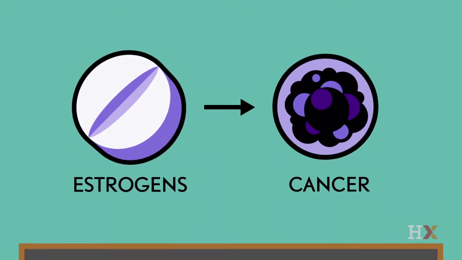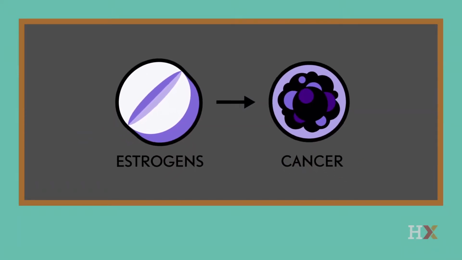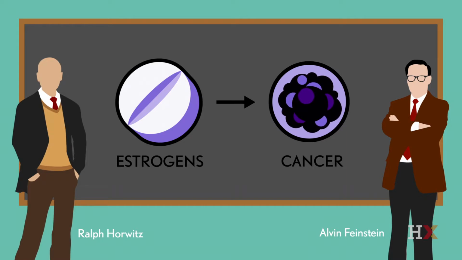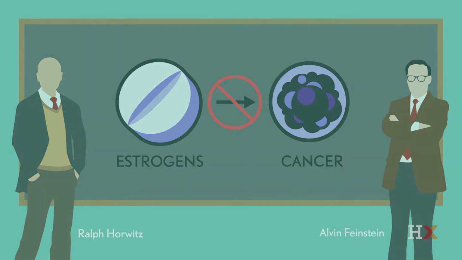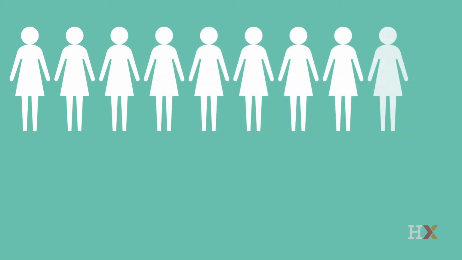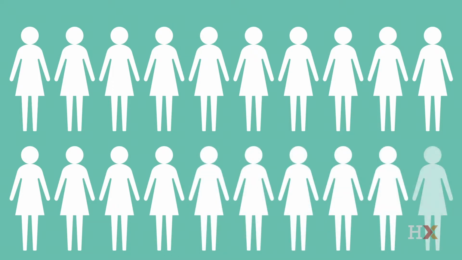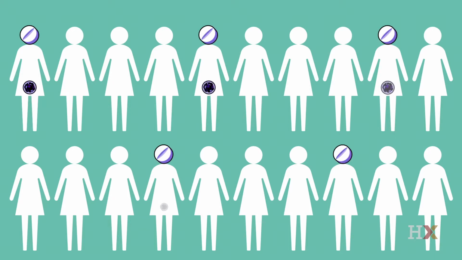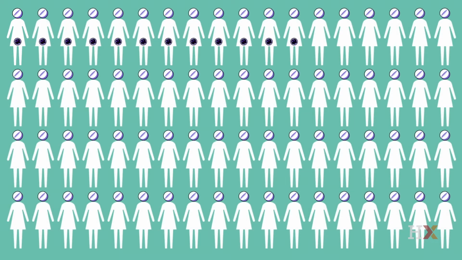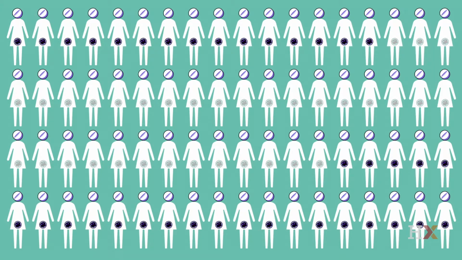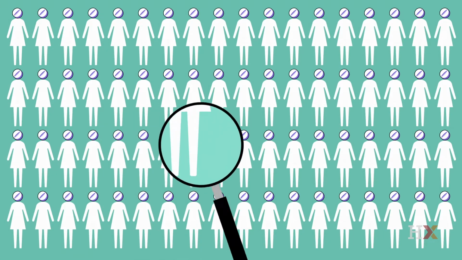But there were two prominent clinical investigators from Yale, Alvin Feinstein and Ralph Horwitz, and they proposed another possibility. They said that estrogens did not have to cause cancer for us to find this association between estrogen use and cancer. They said that what might happen is that estrogens simply lead to the diagnosis of cancers that were already present but would not have been diagnosed in the absence of estrogens. They knew that between 20 and 60% of cancers are silent and asymptomatic. We only find them when we look for them.